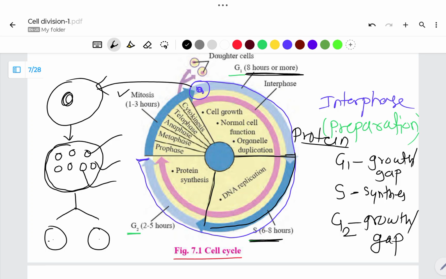After completion of G1 phase, the cell may go to S phase. S phase involves synthesis. Synthesis of what? Synthesis of DNA. Here, the mother cell produces a new DNA molecule.